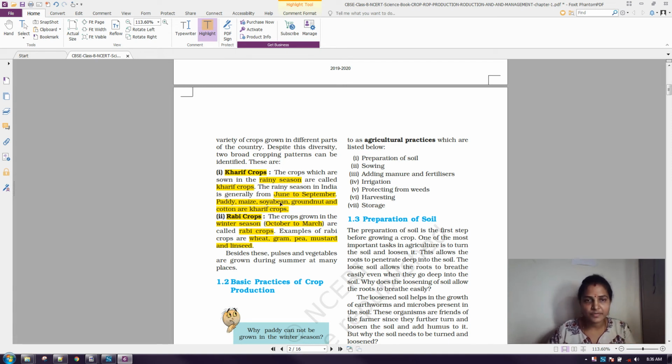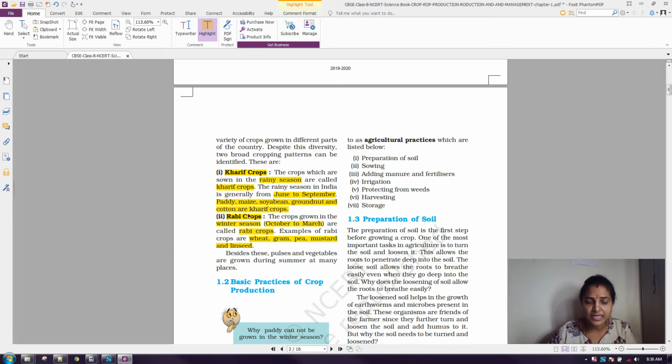I have taken the first letters K, G, S, P, C, M. K for Kharif, G for groundnut, S for soya bean, P for paddy, C for cotton, and M for maize. So I have taken the first letter of each example.